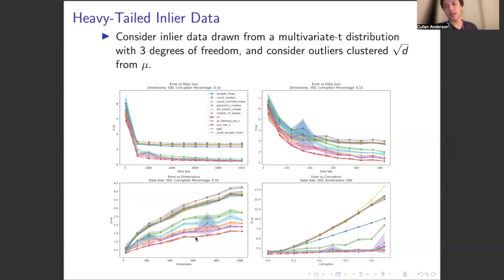This matches the theory that the sample mean is not an optimal estimator for heavy-tailed data. And this suggests that these algorithms designed for the robust mean estimation setting are also valuable in the heavy-tailed data setting. We leave further exploration of this to future work. Another thing of note is that the relative performance differs here. Quantum entropy scoring is not the best here, and in fact shows errors of large variance, whereas LRV, which tended to perform slightly worse than the other algorithms, performs the best here. So again, this suggests some variance depending on whether the inliers are Gaussian or not.